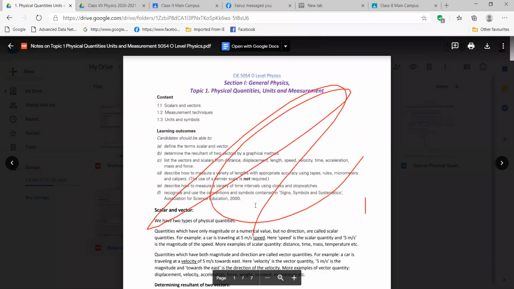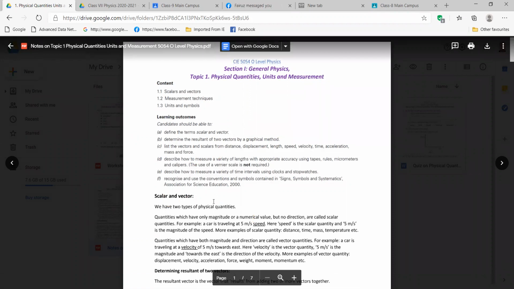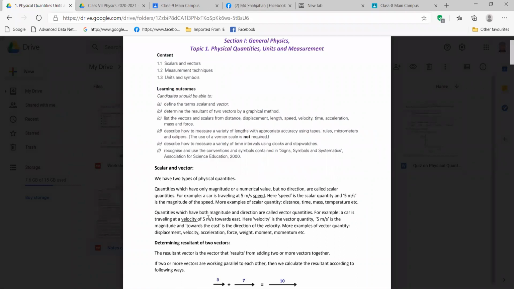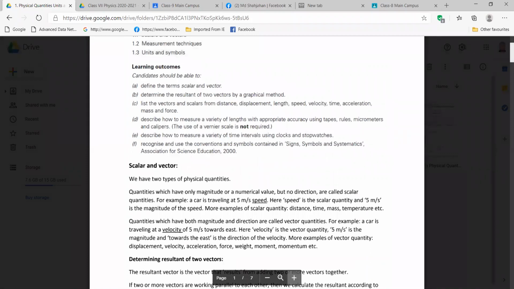We discussed till how much? Can anyone tell me? We discussed scalars and vectors, and we did the definition of scalar and vector and also the examples, right? With some examples. So our learning outcomes A and C are done. Now we are starting learning outcome B, that is, determine the resultant.